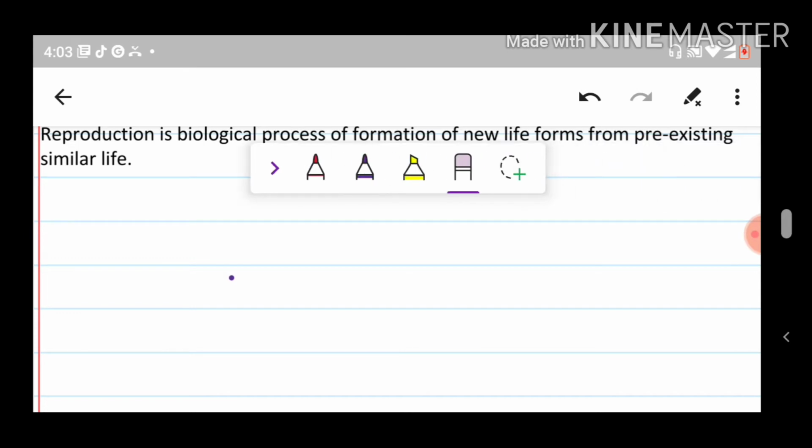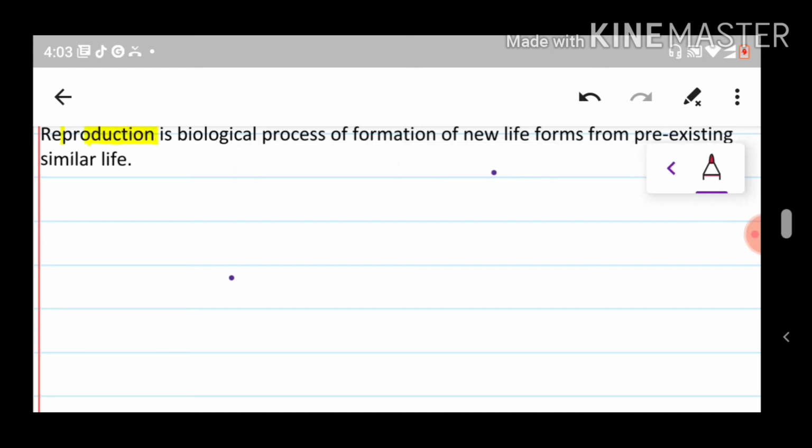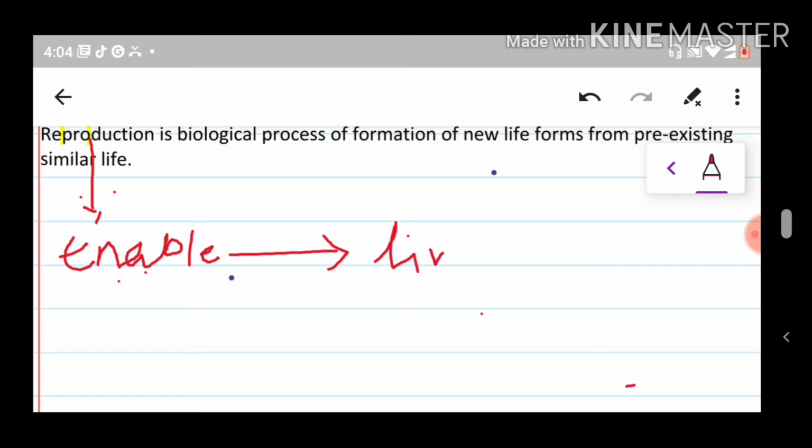Now let's study the specific characteristic of reproduction. When you talk about reproduction, what comes to mind? Formation of new life from the pre-existing one. That we have already done. Now reproduction is a thing which enables any living organism to multiply or to reproduce in a limited life span.